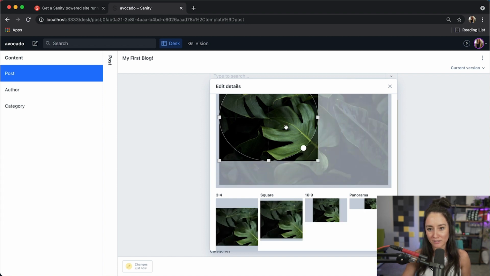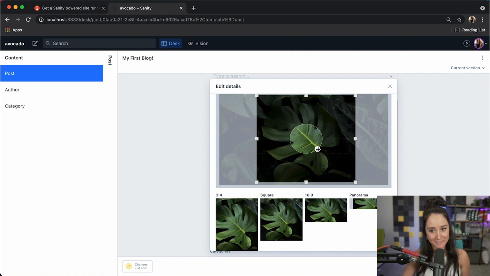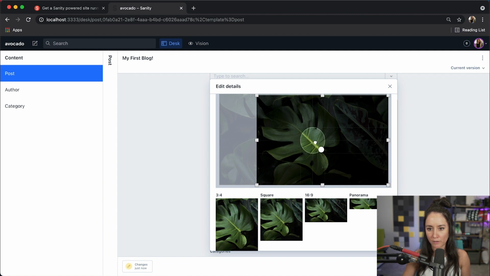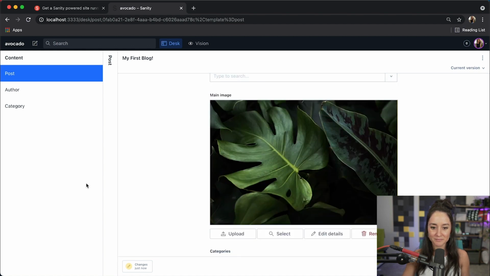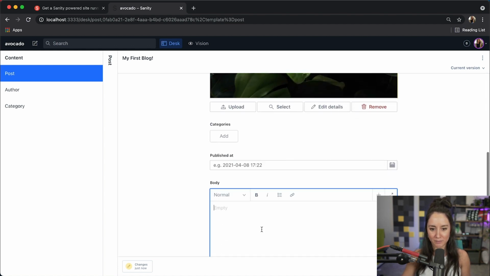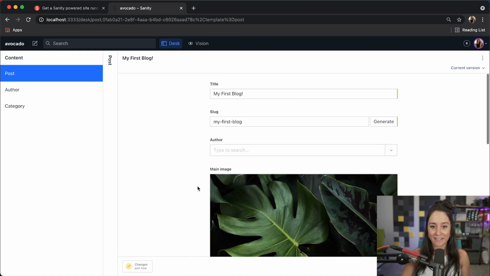Now, the really cool thing about this is you can crop and then hotspot. So I'm going to hotspot. Let me open this up just a little bit. I'm going to hotspot the base of this leaf so that no matter what, if this image is being shown, it will always show that hotspot that I saved for it. And then let's put something in the body. We'll do, this is my first blog post. Enjoy. All right. Now that is saved, we have the author type to also